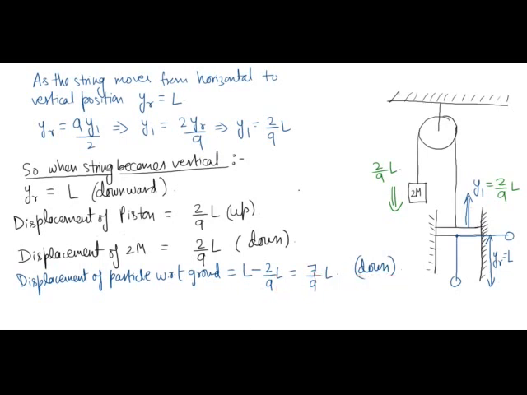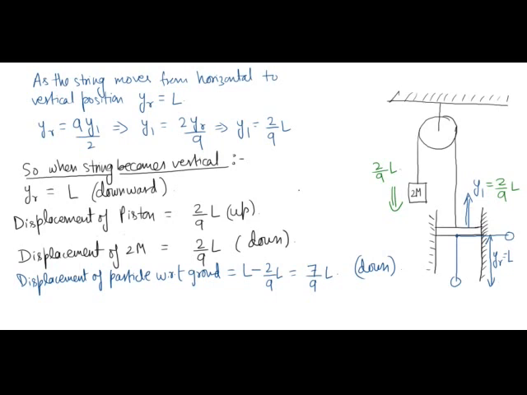So I have used the formula of relative displacement here. Okay. So absolute displacement of the particle with respect to ground will be its relative displacement with respect to piston plus absolute displacement of piston, which is L minus 2 by 9 L. So it will be 7 by 9 L in downward direction.